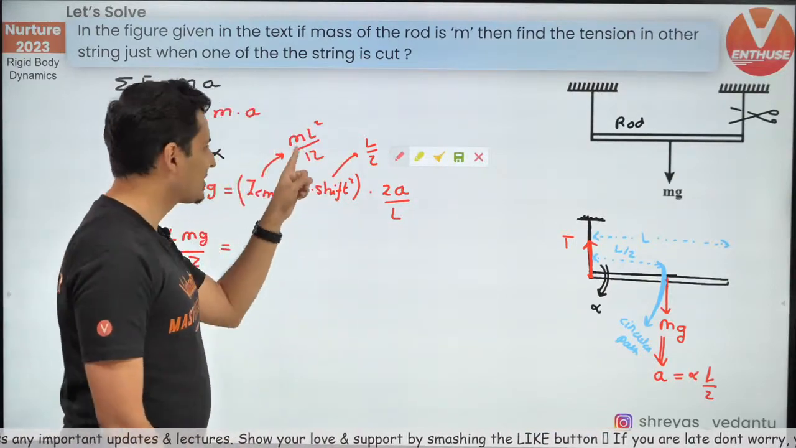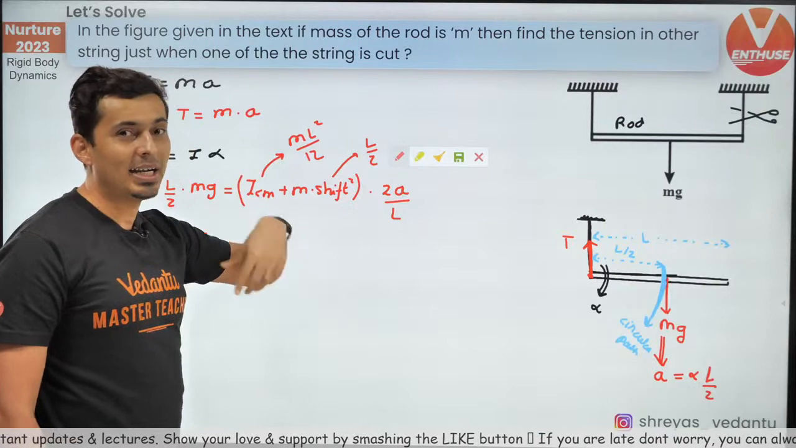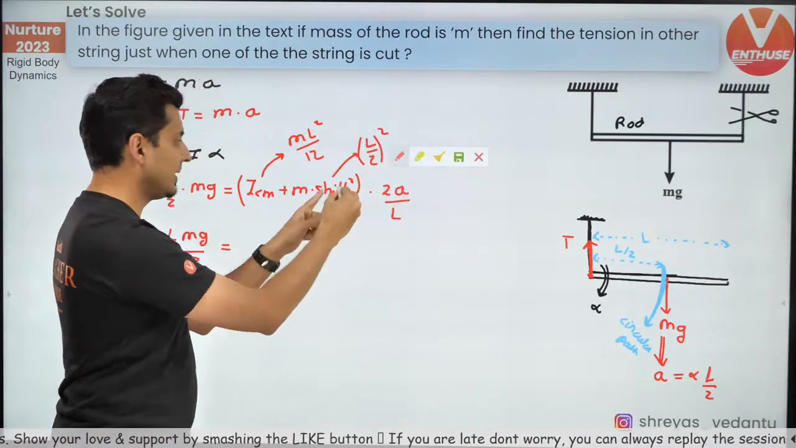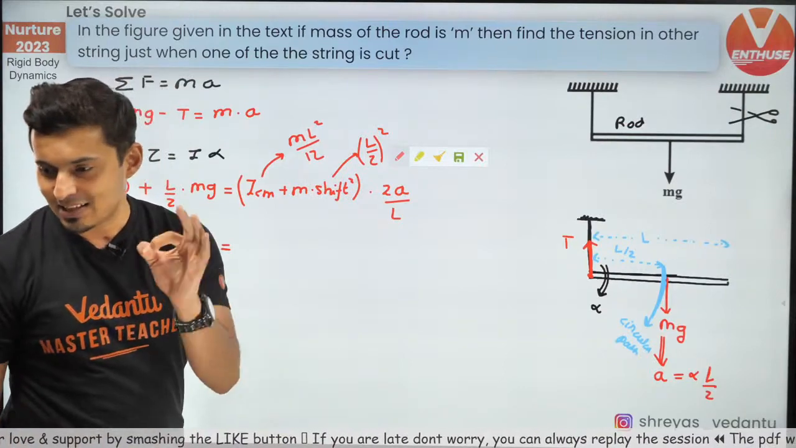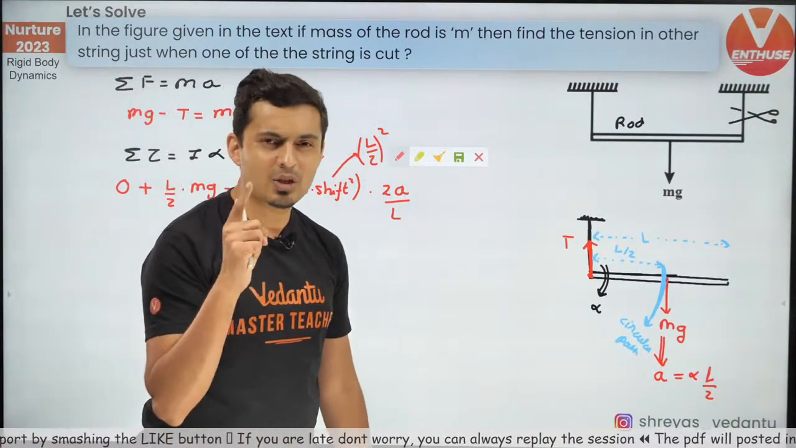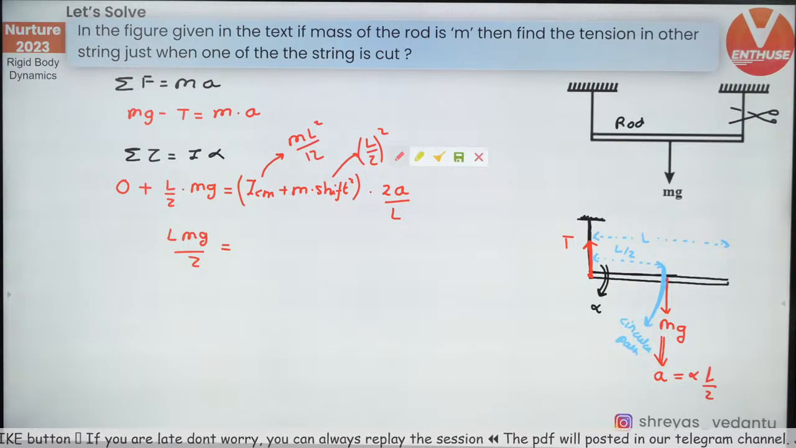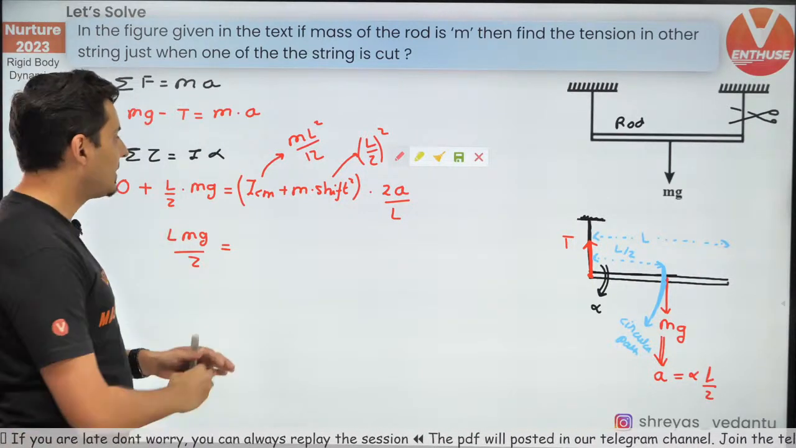What happens? Ml square by 12 plus m into L by 2 whole square, because this is the shift square. What will be the answer that you get? I think you should get ml square by 3. Just check this out. Are you getting ml square by 3, my warriors?